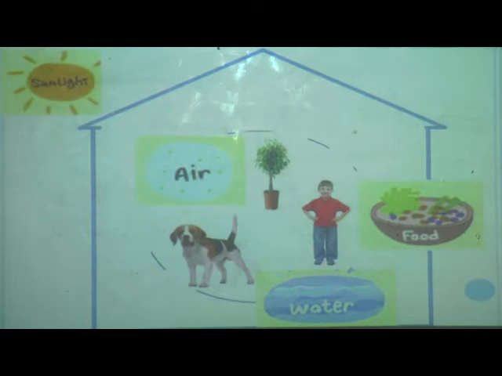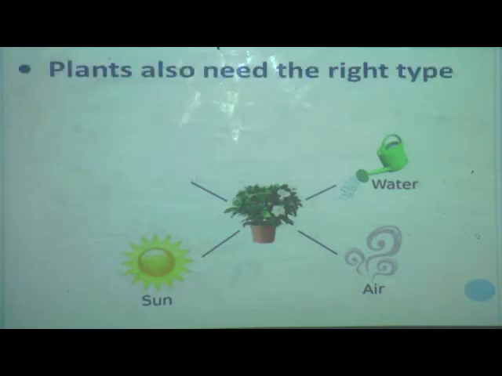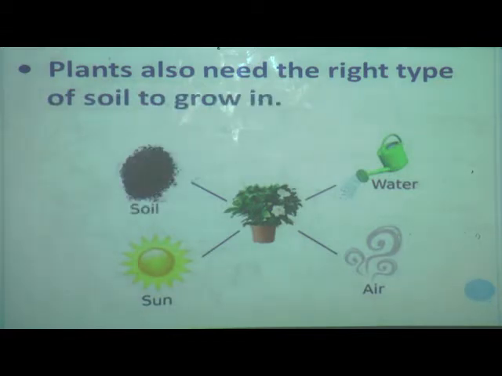You also know that plants need water, air and sun, and plants also need the right type of soil to grow in. And from soil plants get minerals.